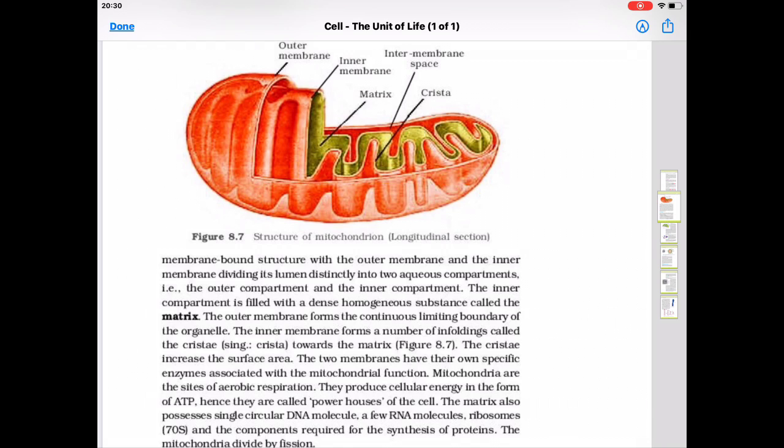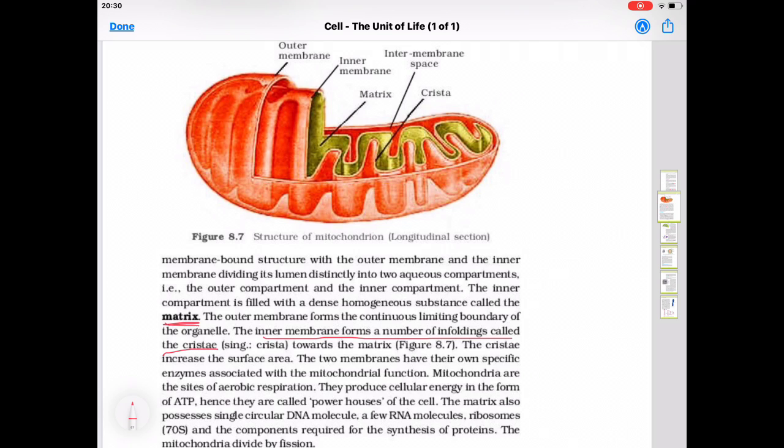Outer means between the inner membrane and outer membrane. The inner compartment is filled with a dense homogeneous substance called matrix. Inside the inner membrane, matrix is present. The outer membrane forms the continuous limiting boundary of the organelle. Outer membrane is without any divisions or folds. It is smooth and continuous. The inner membrane forms a number of infoldings called cristae.